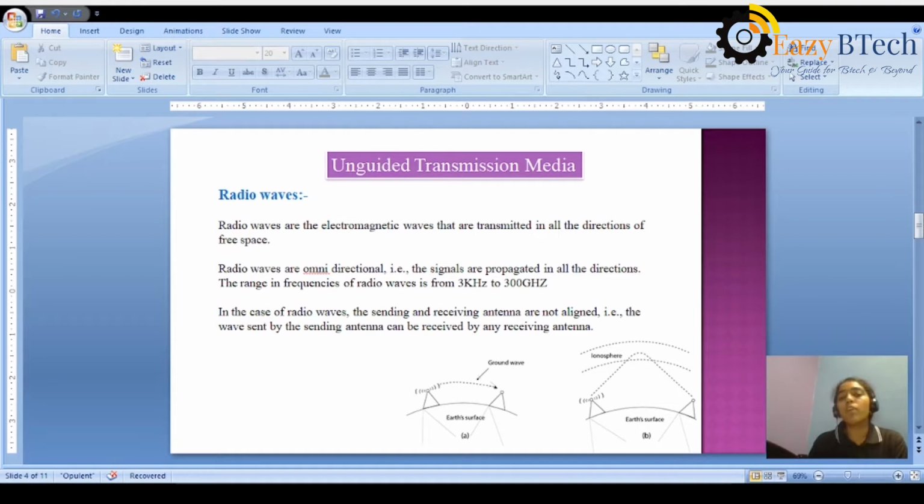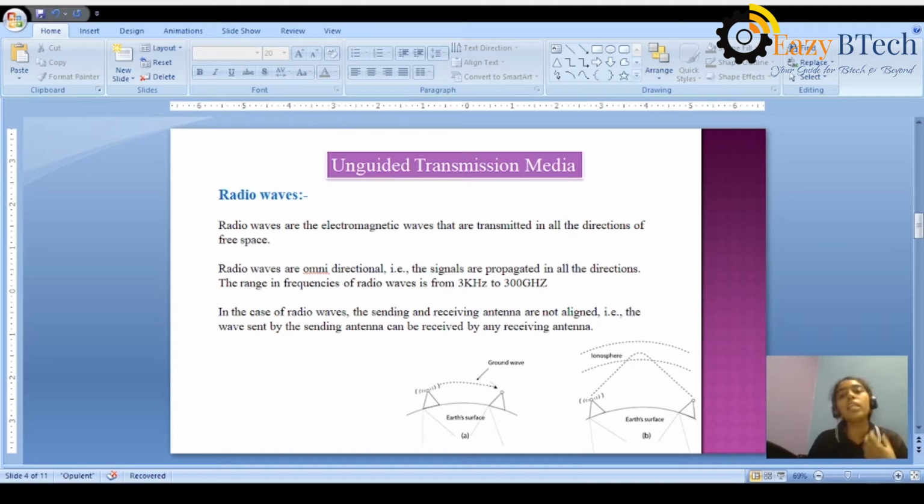The radio waves, or electromagnetic waves, are transmitted in all the directions of free space. Here the radio waves are omnidirectional. Omnidirectional means we can send the data from source to destination in all directions. There is no particular direction we establish from source to destination.